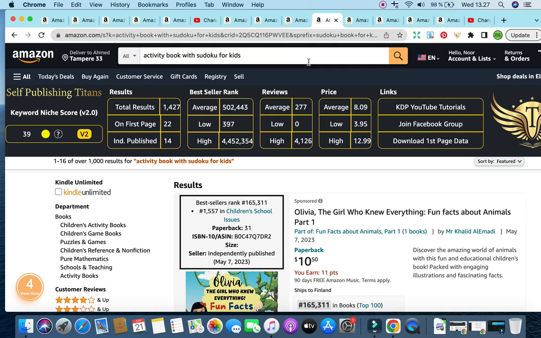So this is what you can do as well if you do come across a profitable keyword that has a slightly higher bestseller rank, or you're not really super confident about the keyword score in terms of strength. You can use it as part of the 7 keyword slots. Use it for about 2-3 months, see if it is bringing you results, and then you could always be free to go in and edit it as long as you have not used it in your title or subtitle, because anything that can be used in your title and subtitle cannot be further edited.